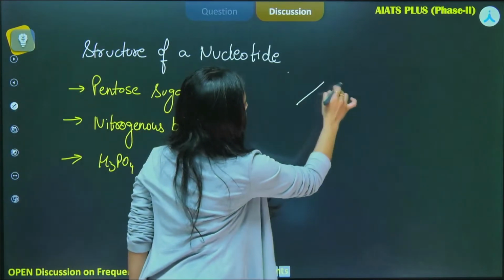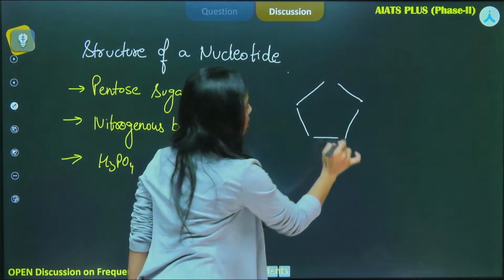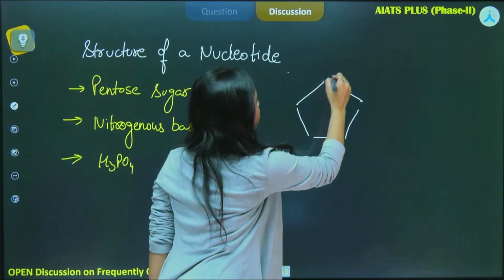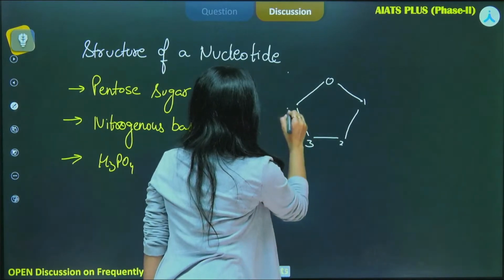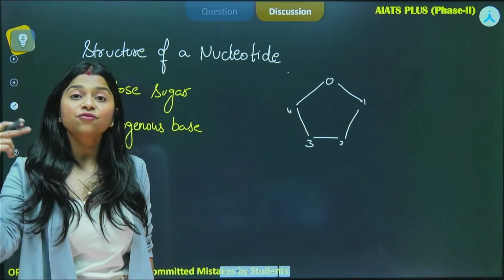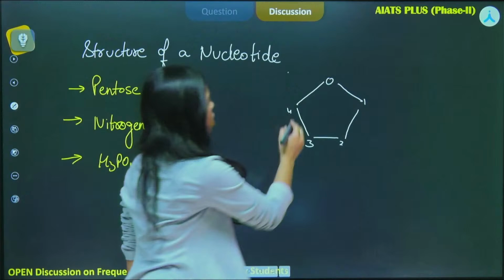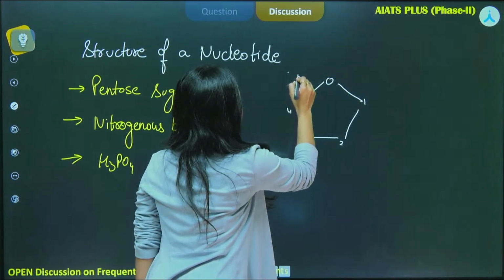So, here is a pentose sugar, okay? There is the presence of first carbon, second carbon, third carbon, fourth carbon. Where is the fifth one? Fifth is in the form of an extended arm, okay? So, here is our fifth carbon, okay?